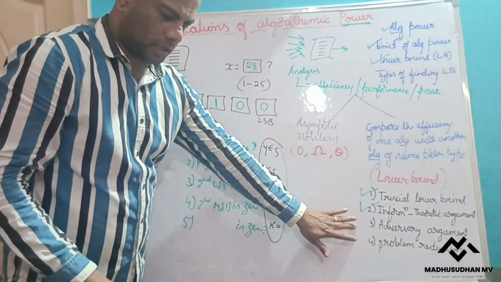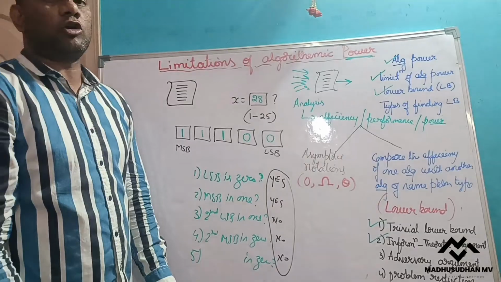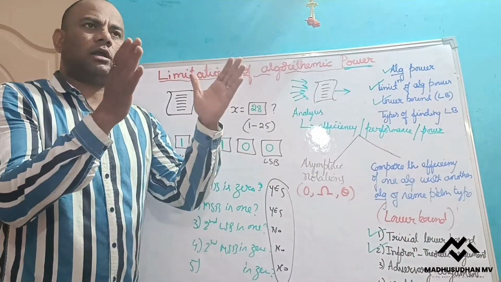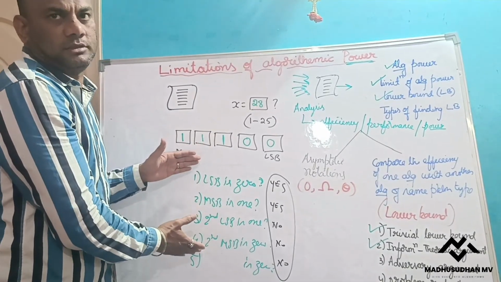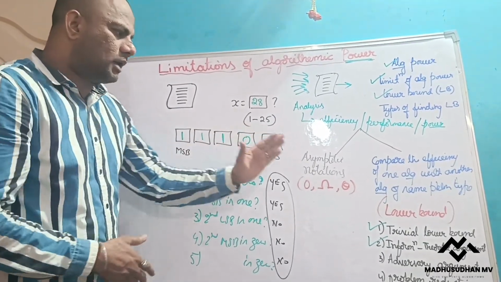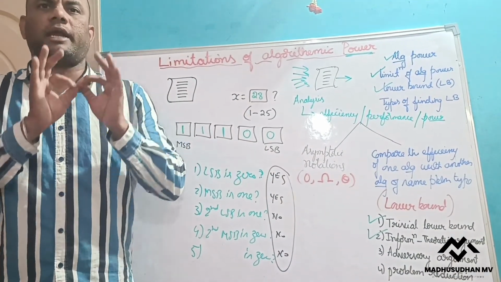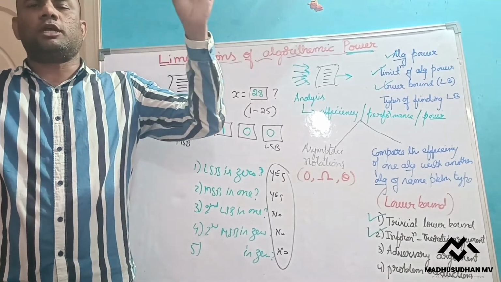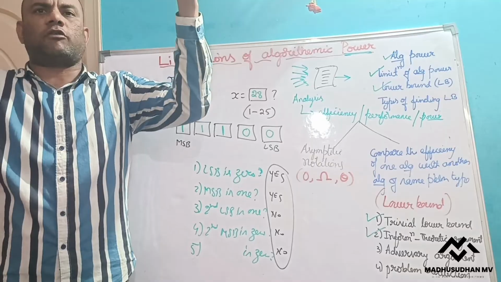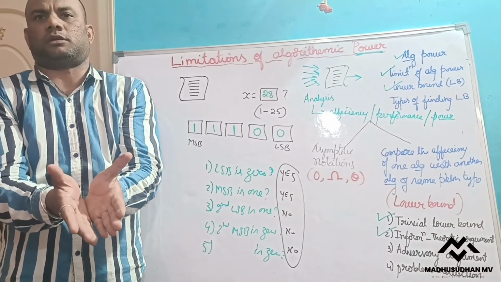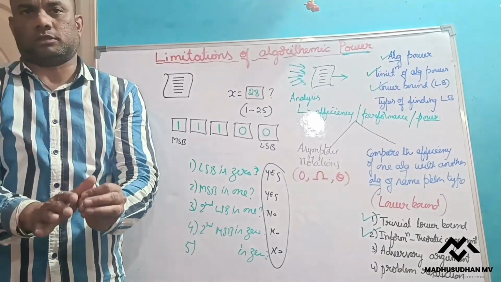Next, the adversary argument. It is almost the same as this one, but our algorithm will not ask unnecessary questions. In the adversary argument, instead of getting the answer straight away, it will ask too many questions, coming down the longest path from the large set of input to narrow down to a single answer. Finally it has to get the solution after asking so many questions.